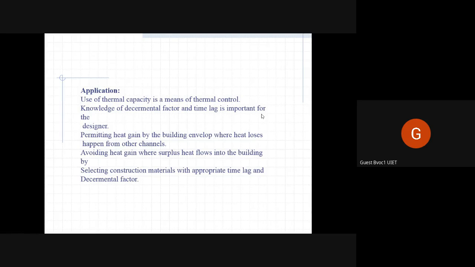And if we know the decremental factor, meaning how much temperature loss happens, we will know that at 3 o'clock in the afternoon it was 40 degrees outside, and it is going to be the hottest at 7 p.m. inside, and with a decremental factor of, maybe, 20 degrees Celsius, it will be 20 degrees Celsius inside the house at 7 p.m., right?